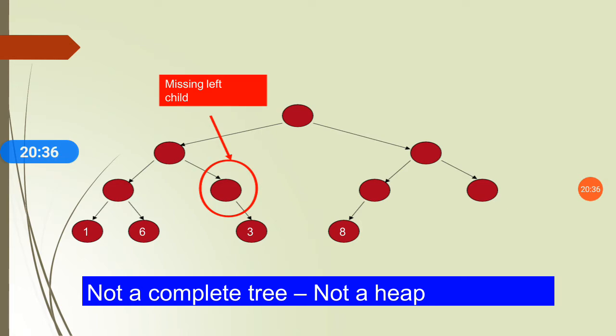So we can say that this tree does not follow the property of the binary tree, and we know that a heap is a data structure which always follows the property of the binary tree. So considering this example, this tree does not follow the property of the binary tree, which is not a complete tree and which is not a heap. So, missing left child.